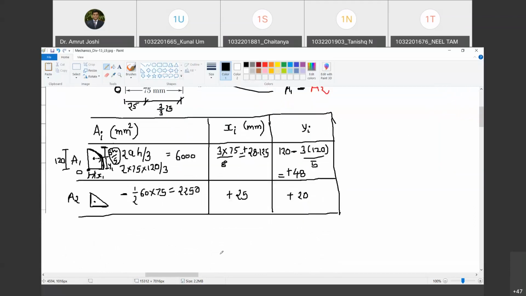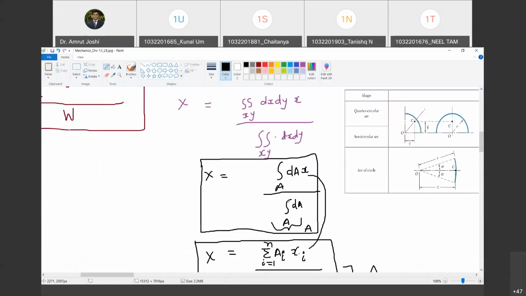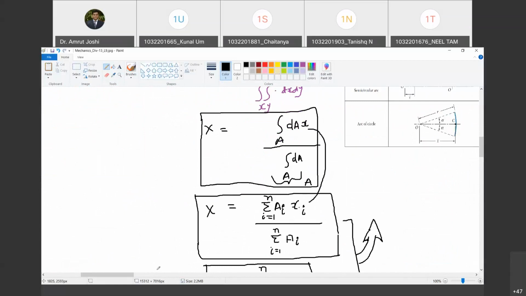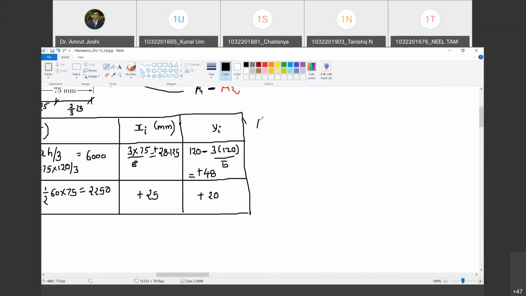So far, so good. Now, what are we going to do next? To get x bar, that is the centroid, what is the formula? Summation ai xi. Are you with me? So naturally, the next thing I want to know is how much is ai xi and how much is ai yi. So let us check how much is ai xi and ai yi. So how do I do that?